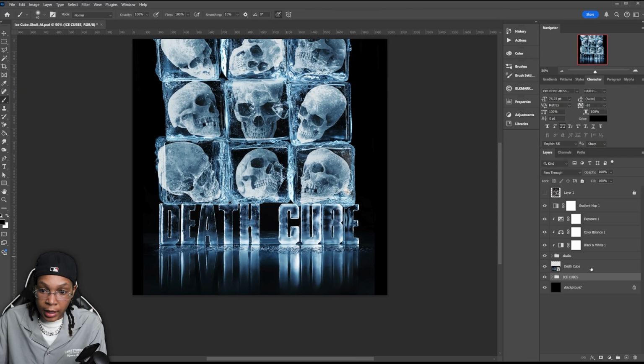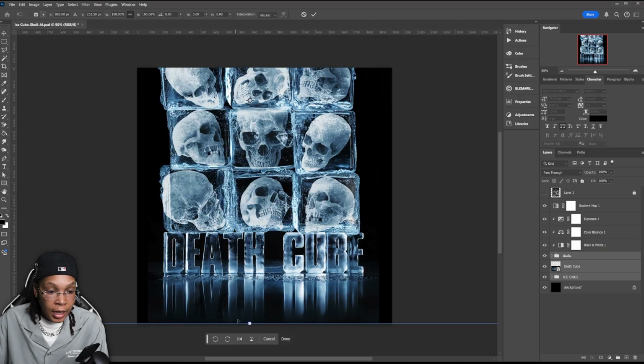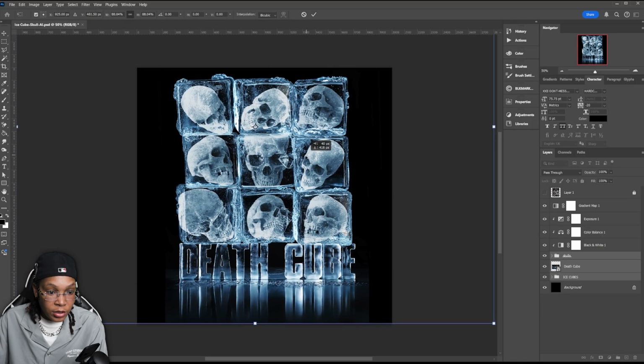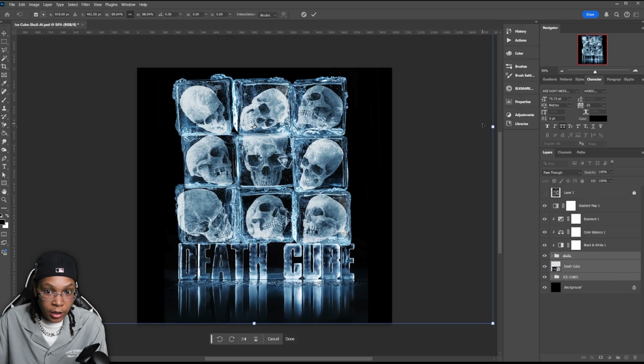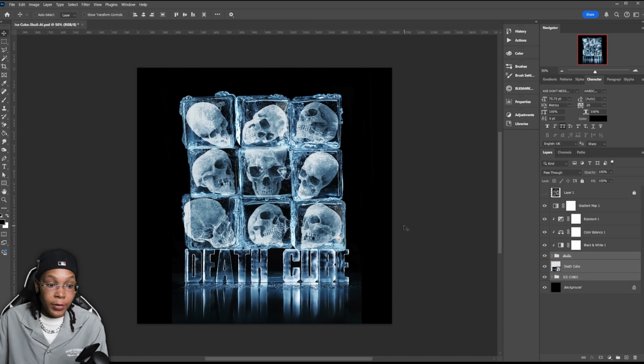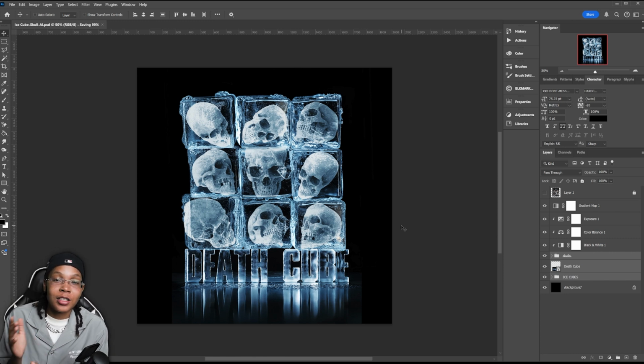Let's go ahead and select everything and then make everything a little bit smaller so everything fits in this 2000 by 2000 space that we have here. I think this is pretty good. I just want a little bit more space up at the top, and that's cool. Now everything is sitting on top of the Death Cube, and you didn't have to make your own perfect cubes for each letter. It just would have taken too much time.